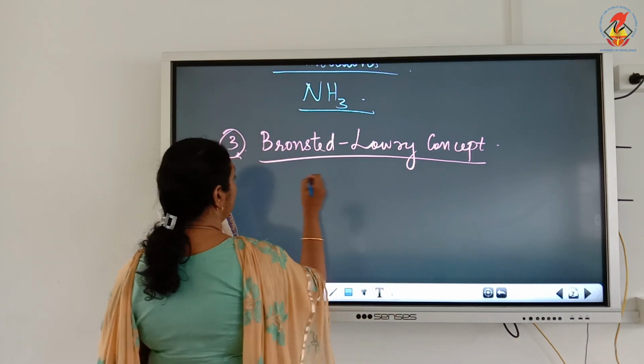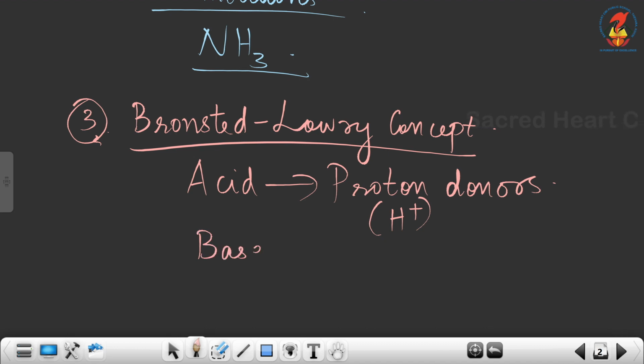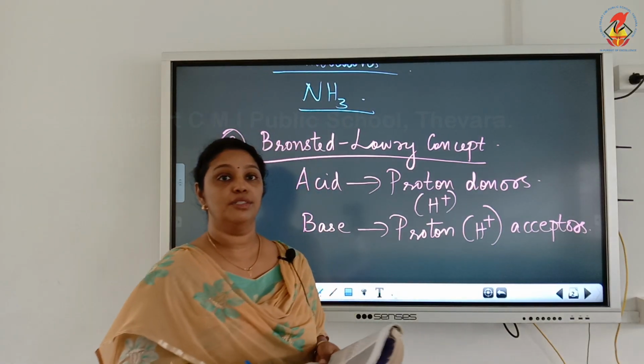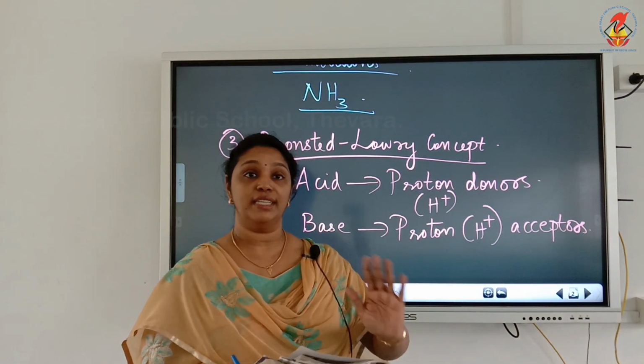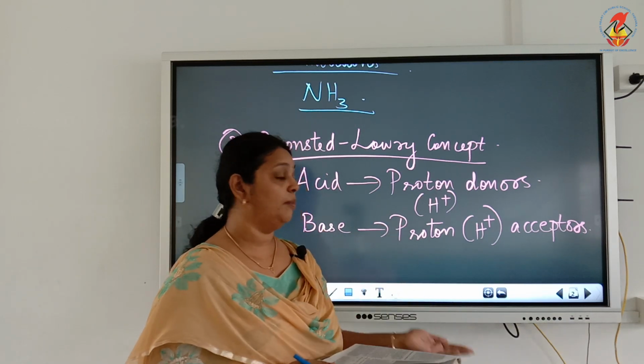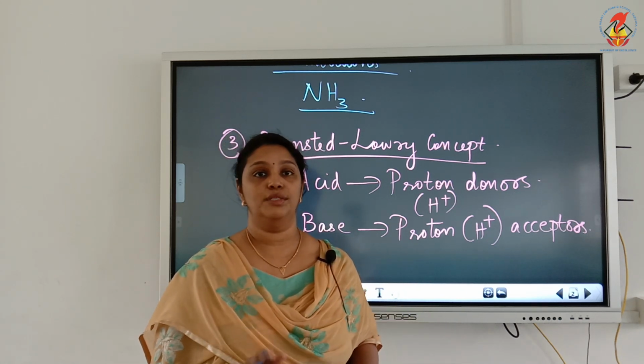So according to the Bronsted-Lowry concept, acids are proton donors. Proton means H plus, and bases are proton acceptors or H plus acceptors. Okay, so acid means a substance which is capable of donating a proton. They are acid. And a substance which is capable of accepting a proton, they are bases. So let's see two examples to explain this concept.